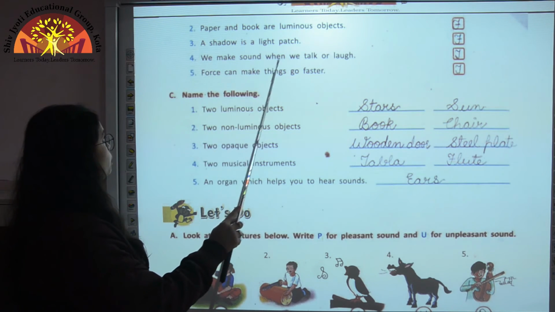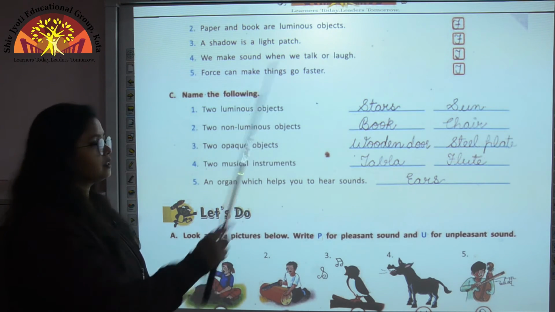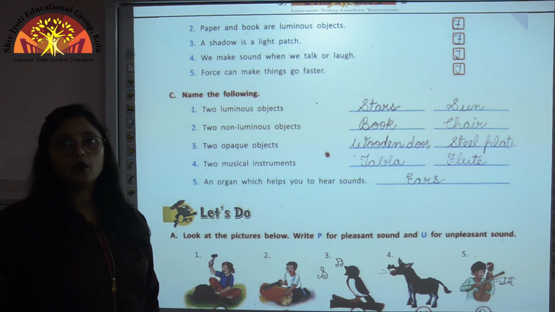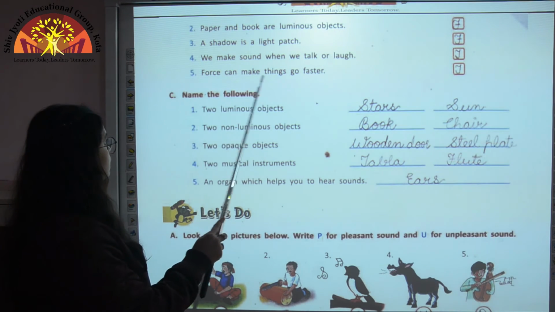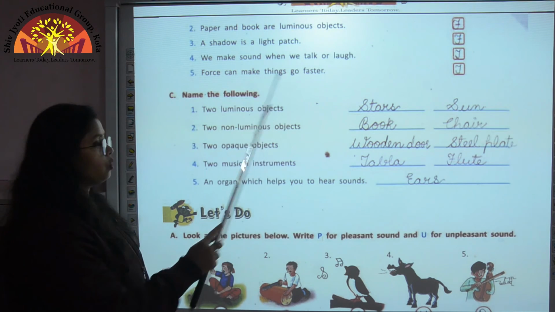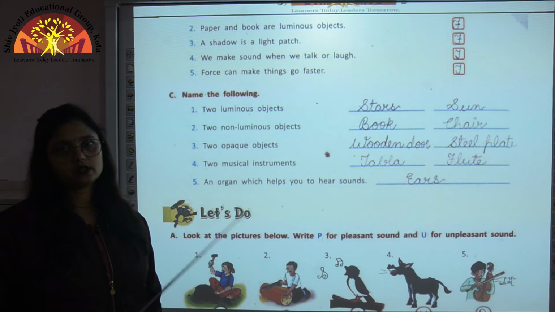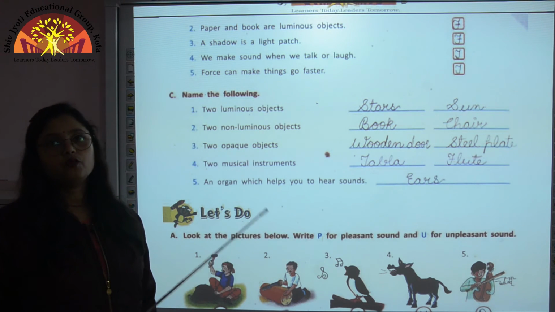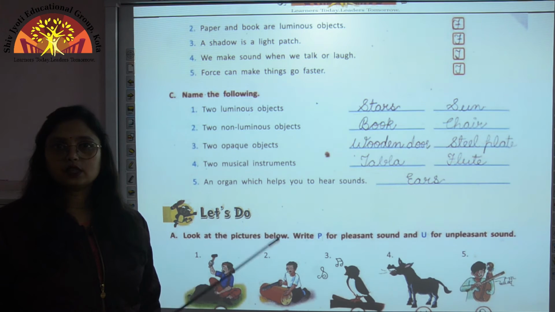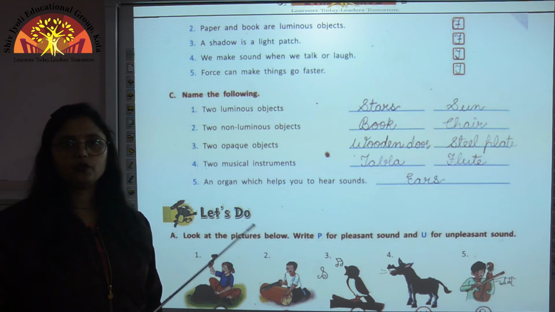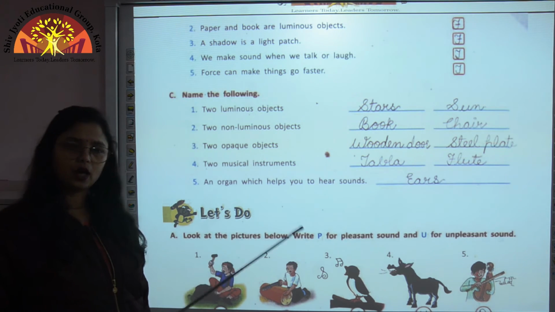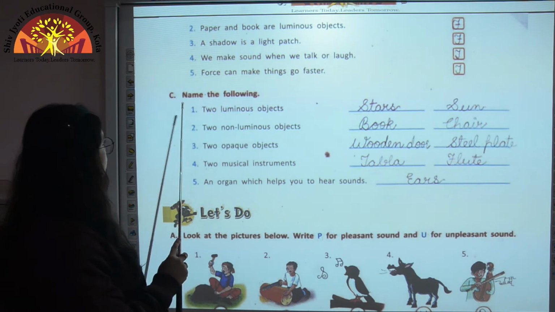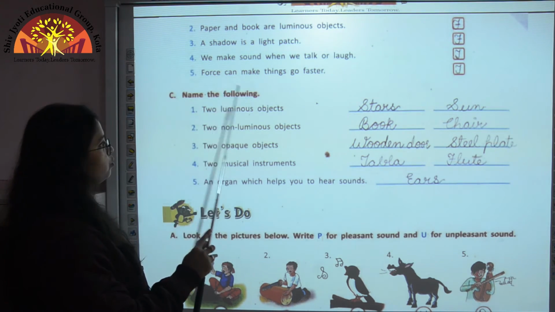We make sound when we talk or laugh. So this is a correct statement. So whenever we talk or laugh, cry, every time we produce sound. Force can make things go faster. This is also a correct statement because it is one of the uses of force. Force can move a stationary object, it can stop a moving object and it can make things go faster or slow down. Now we come to the next exercise, that is name the following.